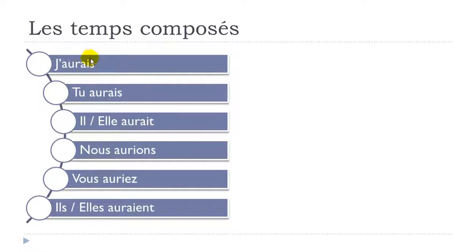J'aurais, final S not pronounced, tu aurais, same thing here. Il aurait, elle aurait, final T not pronounced, so phonetically exactly the same form here. Nous aurions, final S not pronounced, and then you've got this liaison, nous aurions. Vous auriez, EZ at the end, and then the liaison, vous auriez. Ils auraient, remember, ENT, you don't pronounce it, ils auraient, elles auraient. All right, so this is for avoir, and then let's see être.